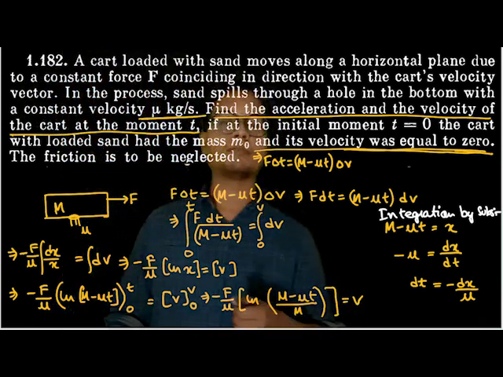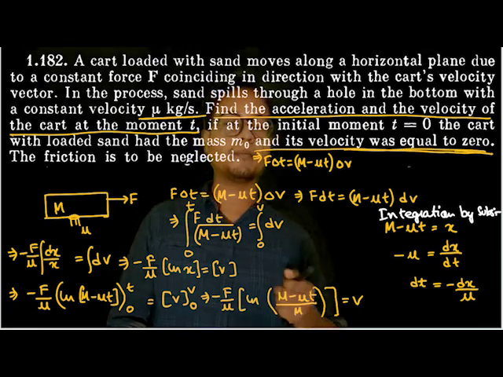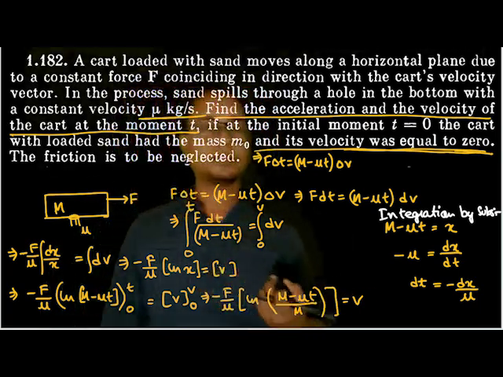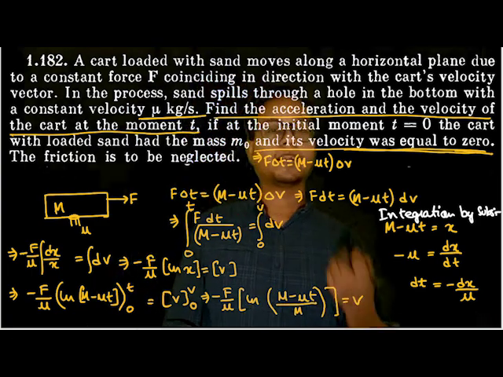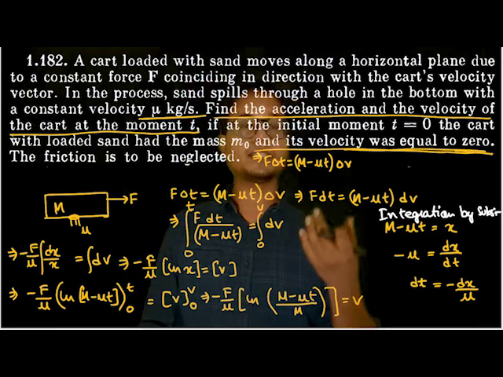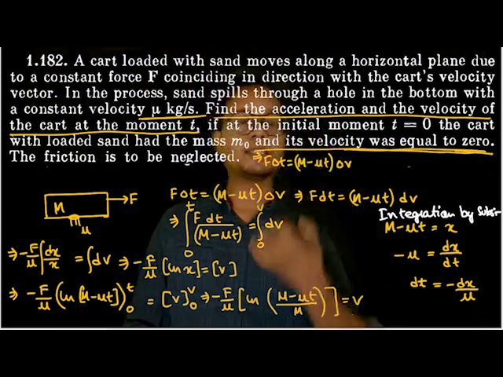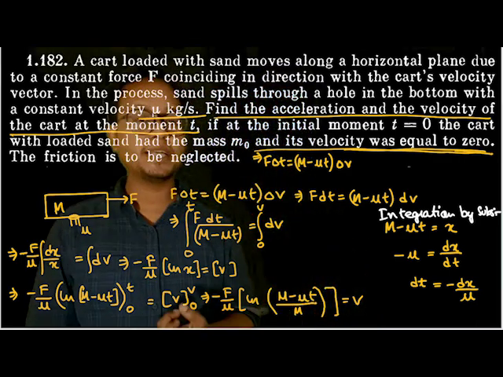You can also multiply this minus inside and it will become ln(M/(M − μt)), so that doesn't matter. We found out the value of velocity. Now what you have to do? You have to find out the value of acceleration, isn't it? And how do I find out acceleration from velocity? a is equal to dv by dt.